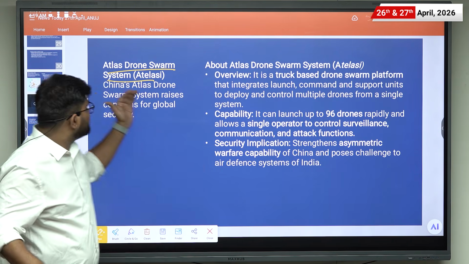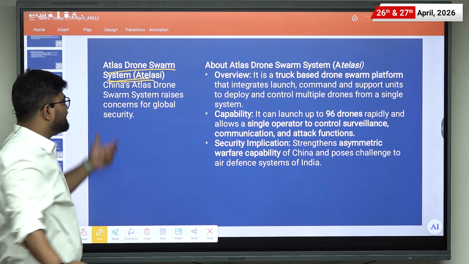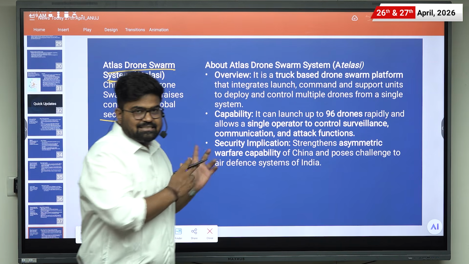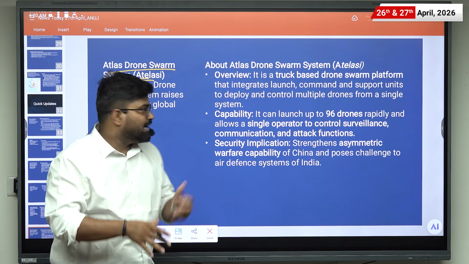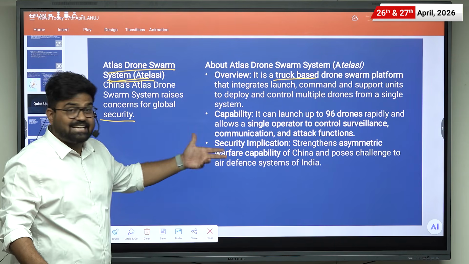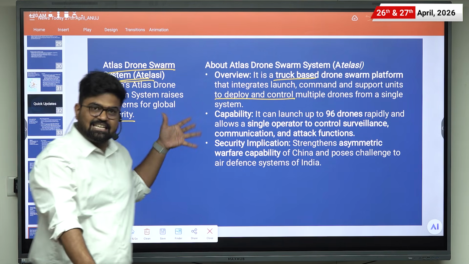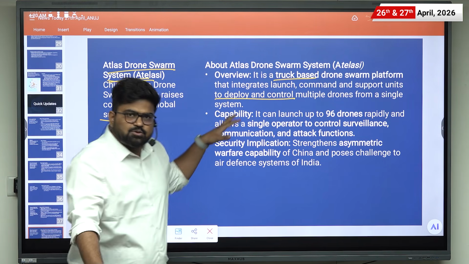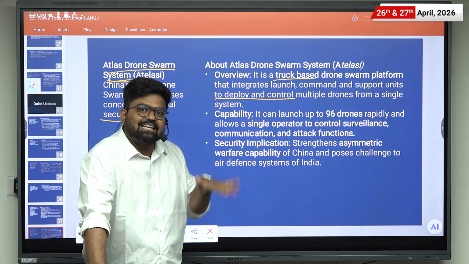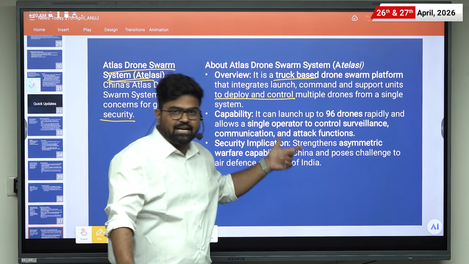And here the news is about China's Atlas drone swarm system, which raises concern over global security. This system is a truck-based drone swarm platform that integrates launch, command and support units to deploy and control multiple drones from a single point. So these drone swarms move like a natural swarm, in a more coordinated way, from a single point.